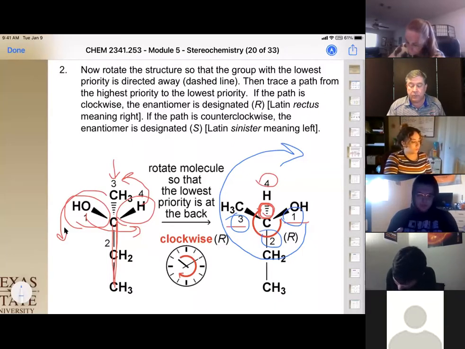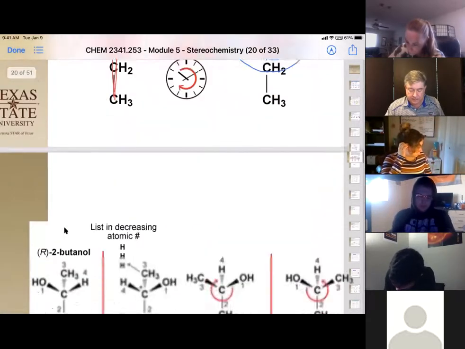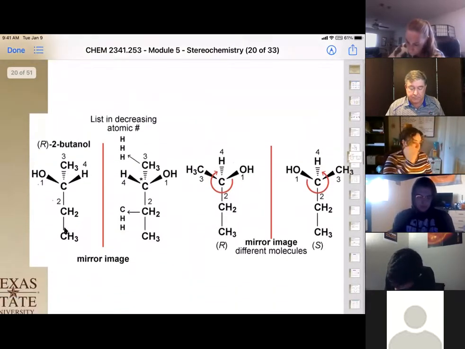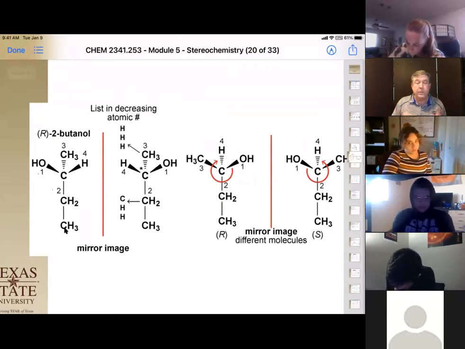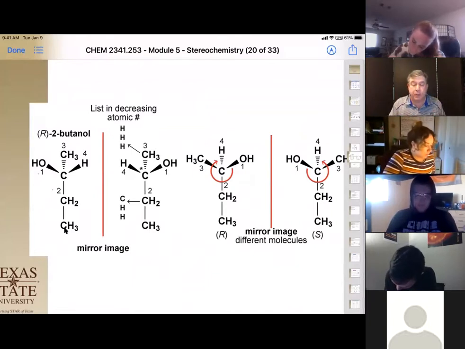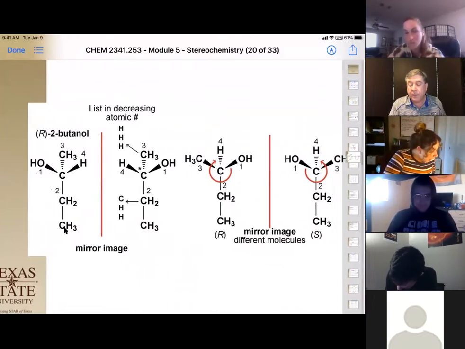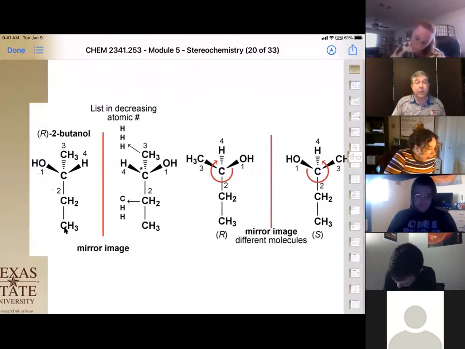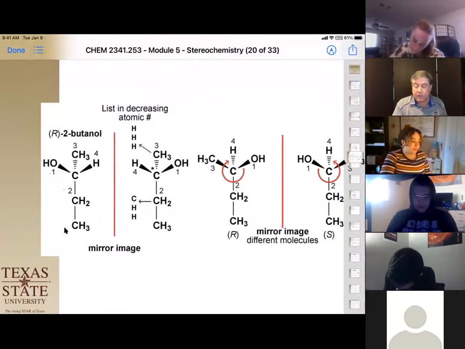Okay. So let's do that again right here with the 2 different enantiomers of this 2-butanol, okay? So, and the way we do this is we take the one we have, and in this case, we have the R2-butanol right here.